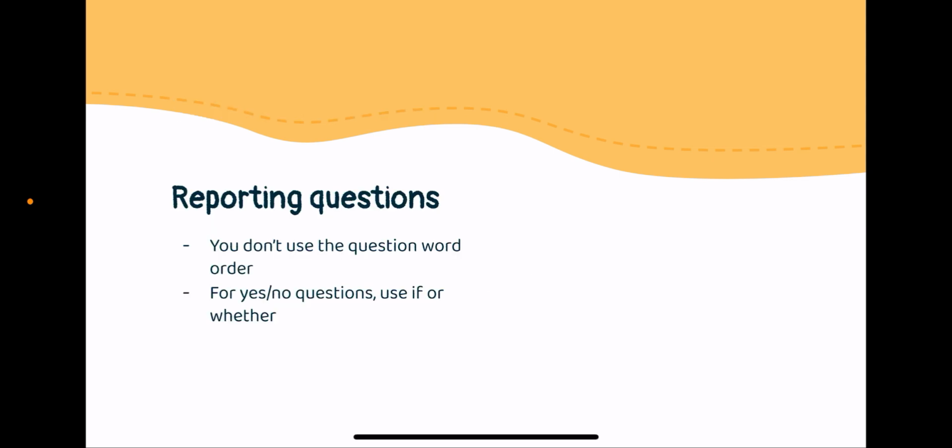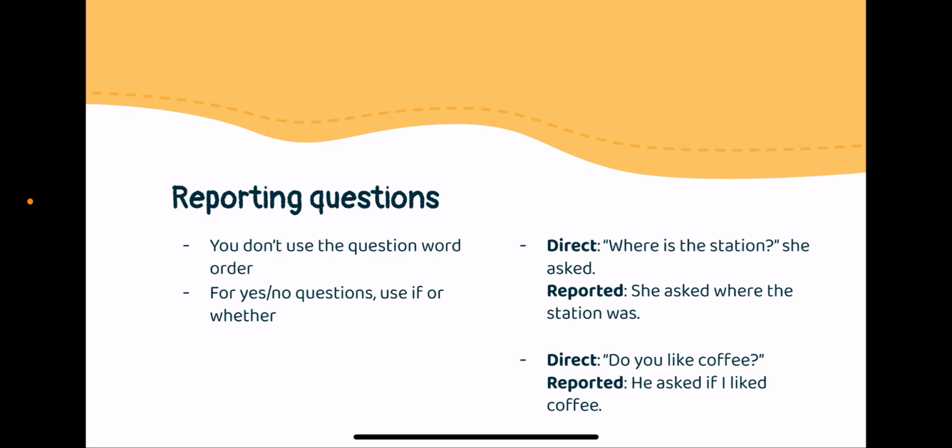There are also some rules you have to follow when reporting questions. The first one is, you don't use the question word order. The second one is, for yes or no questions, use if or whether. Let's see some examples so it becomes less abstract. The first example is, in the direct form, it is, where is the station? she asked. When you're reporting the speech, you say, she asked where the station was.